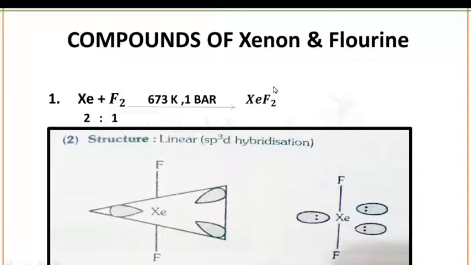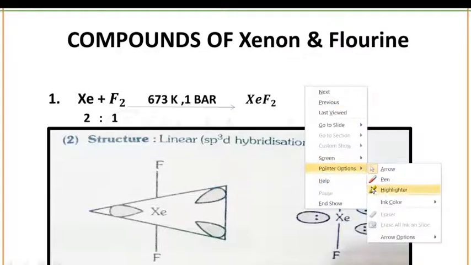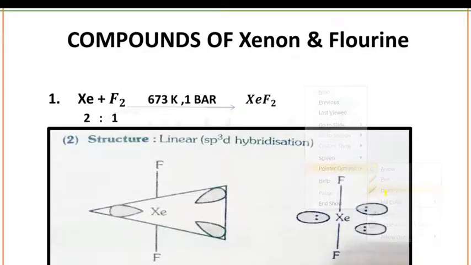If you want to prepare XeF2, what you need? You need to react Xe plus F2 in the ratio 2:1 at 673 Kelvin temperature and 1 bar pressure. So this is about the preparation method of XeF2. You have to remember the reaction. This is a very important reaction, the ratio. And this XeF2 is linear structure having sp3d hybridization state. Okay, this is about XeF2.